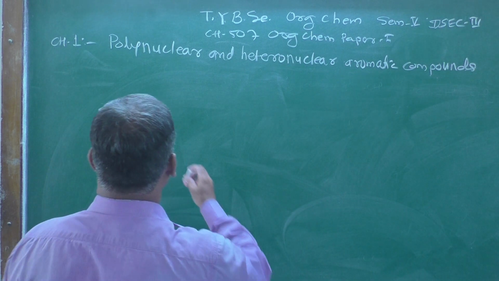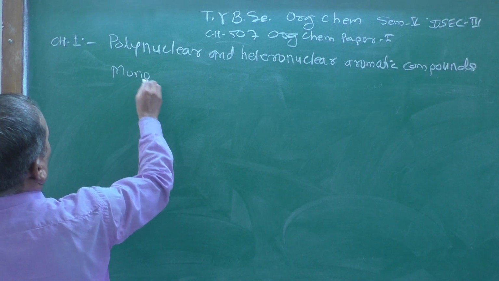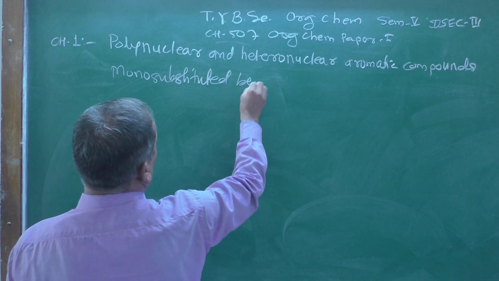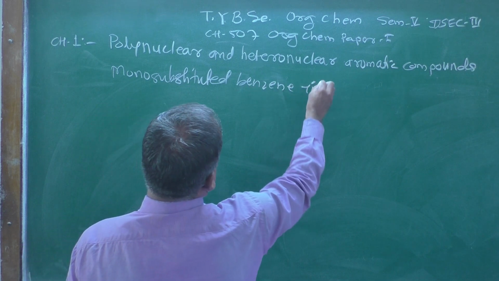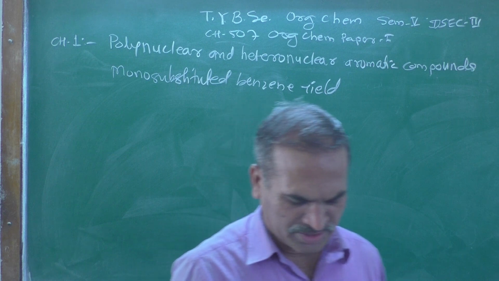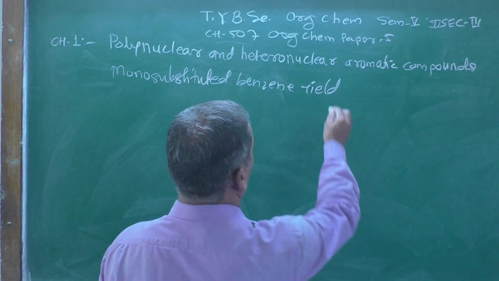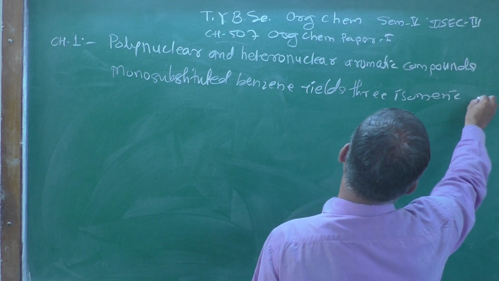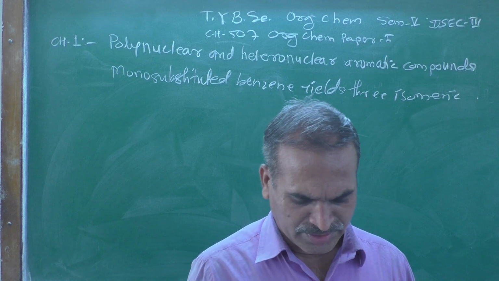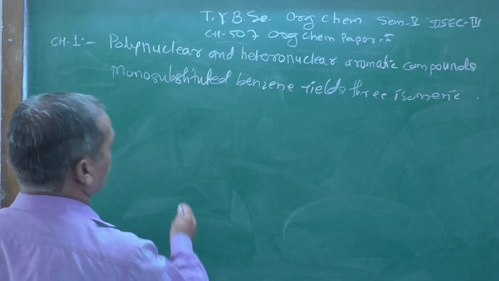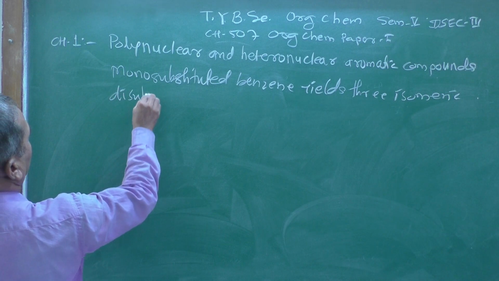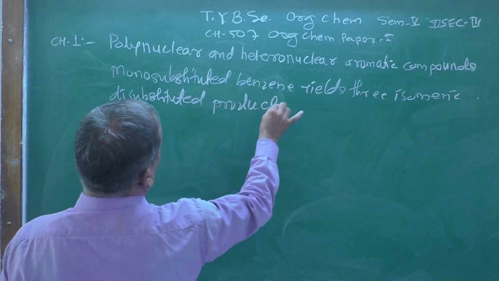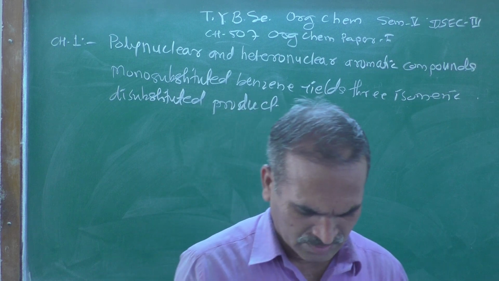Monosubstituted benzene yields 3 isomeric disubstituted products. The disubstituted product, that is